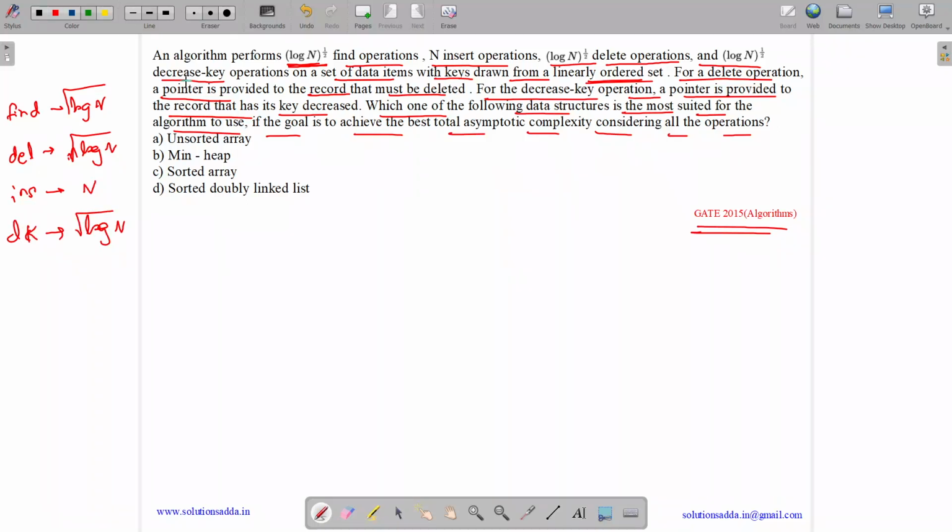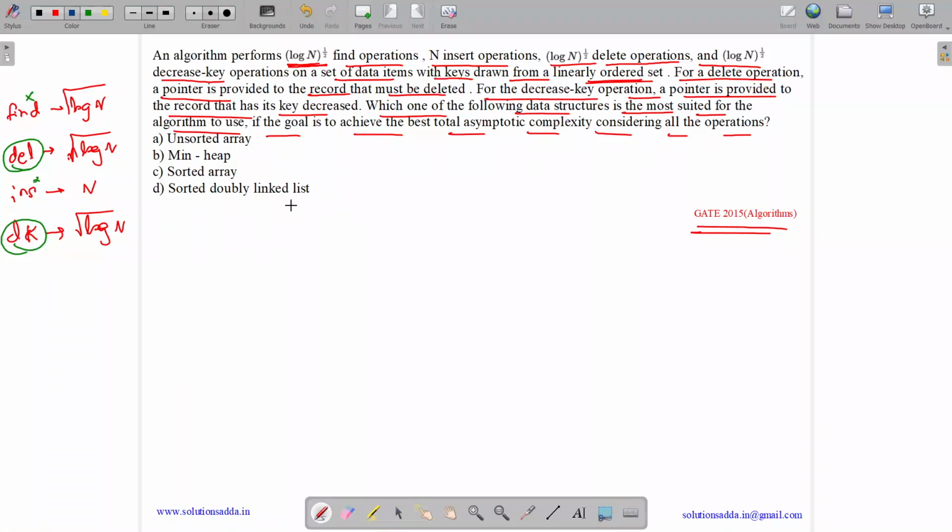Such that in case of decrease key, we are provided a pointer, and in case of delete, we are also provided a pointer. For find, we do not need a pointer. For insertion, we do not need a pointer. Okay, now let us see how we can do this.